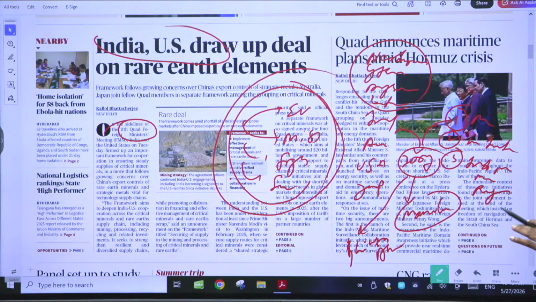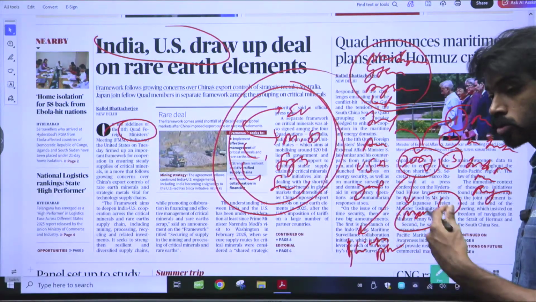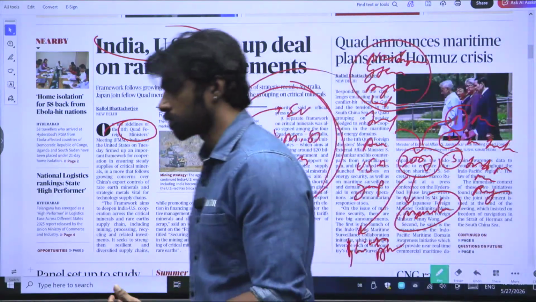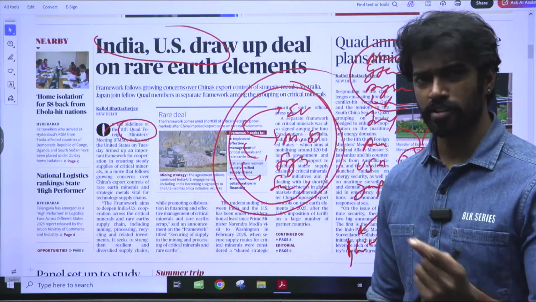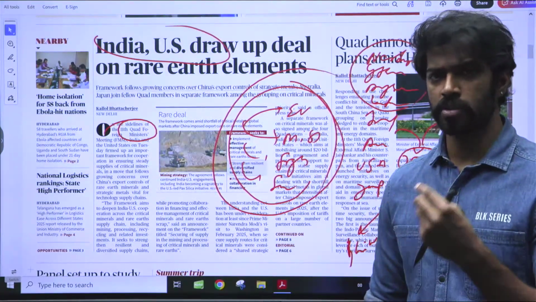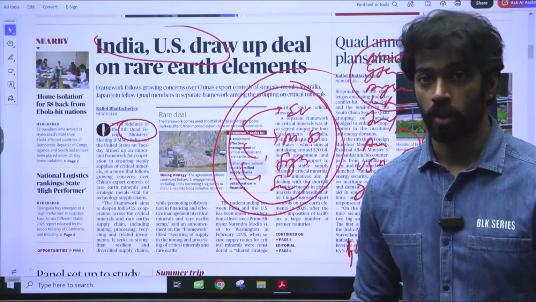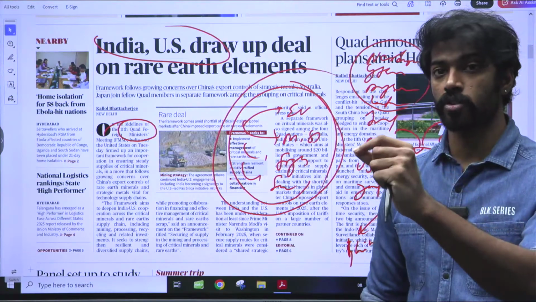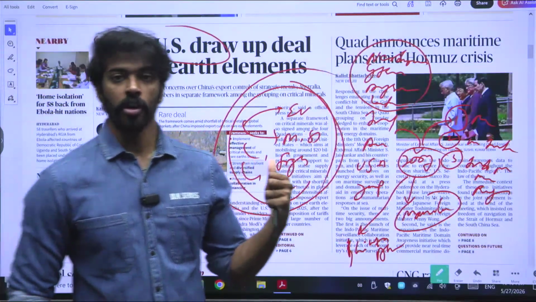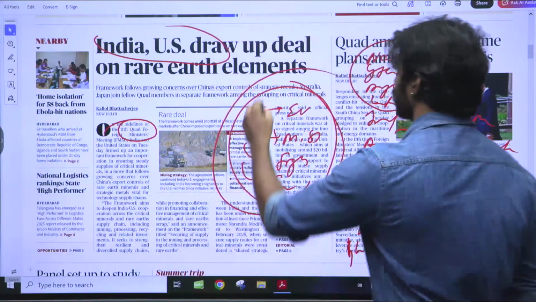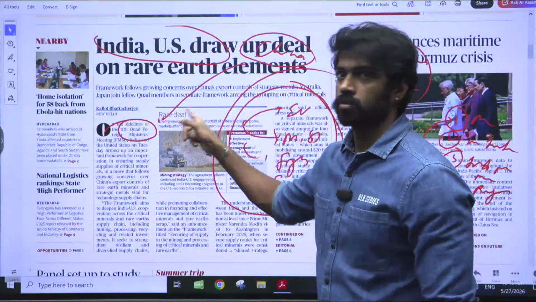The most important use of these rare earth elements is in magnets, for example in jets or electric vehicle motors. Neodymium is a very powerful magnet used in fighter jets, missiles, and electric vehicles. The country that is dominant in manufacturing rare earth elements is China, and that is why you see the Quad making an alliance.